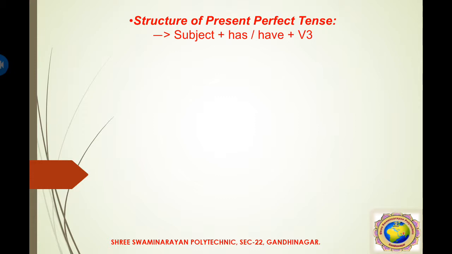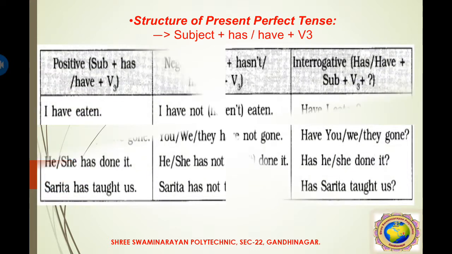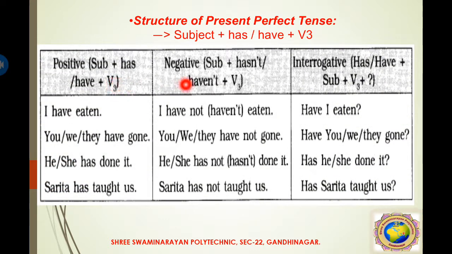Now next one is present perfect tense. So for the present perfect tense, the structure is subject plus have or has, this is the helping verb, has or have, plus V3. Here V3 is the past participle form of the base verb. So these three together make a present perfect tense. Let's see the positive sentence, negative sentence, and interrogative sentence. Here I means the subject, have means the helping verb, and eaten. So eaten is eat, ate, eaten. Eaten is the past participle form of eat.